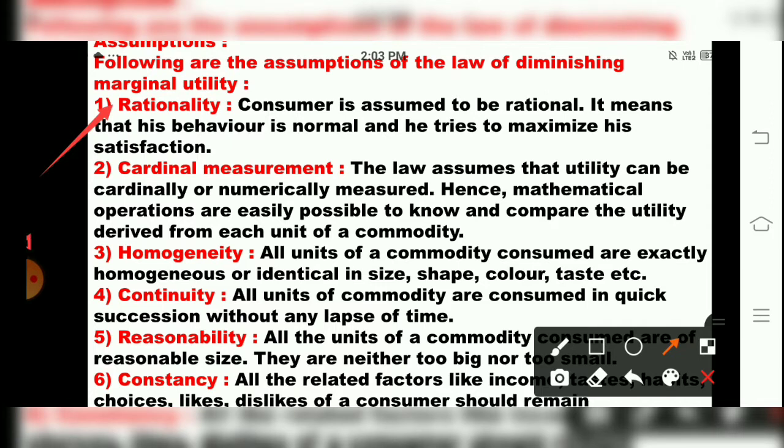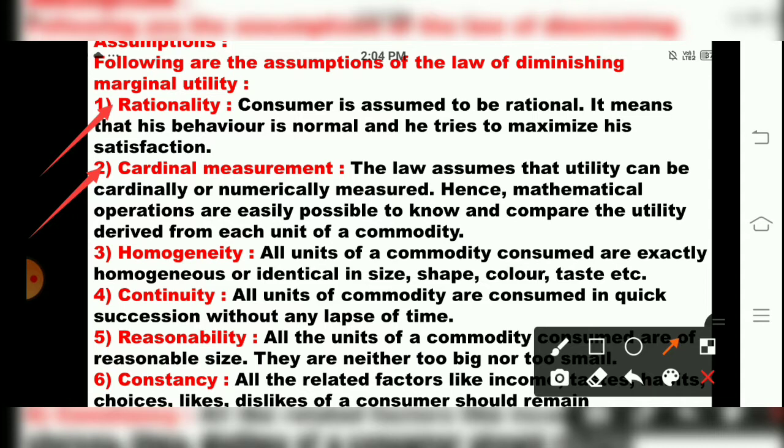Then the second assumption is cardinal measurement. The law of diminishing marginal utility assumes that utility can be cardinally or numerically measured, and hence mathematical operations are easily possible to know and compare the utility derived from each unit of a commodity.